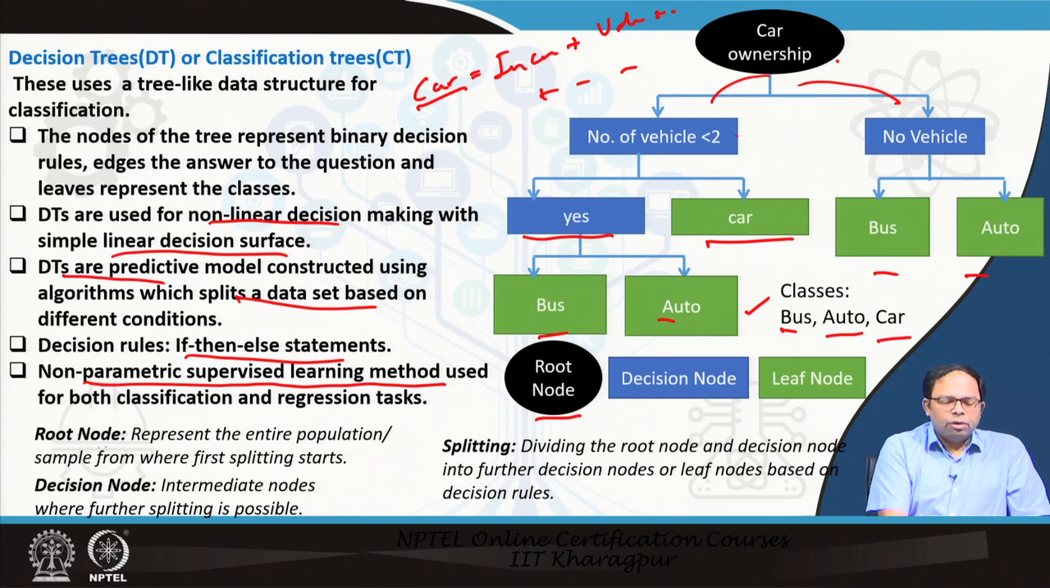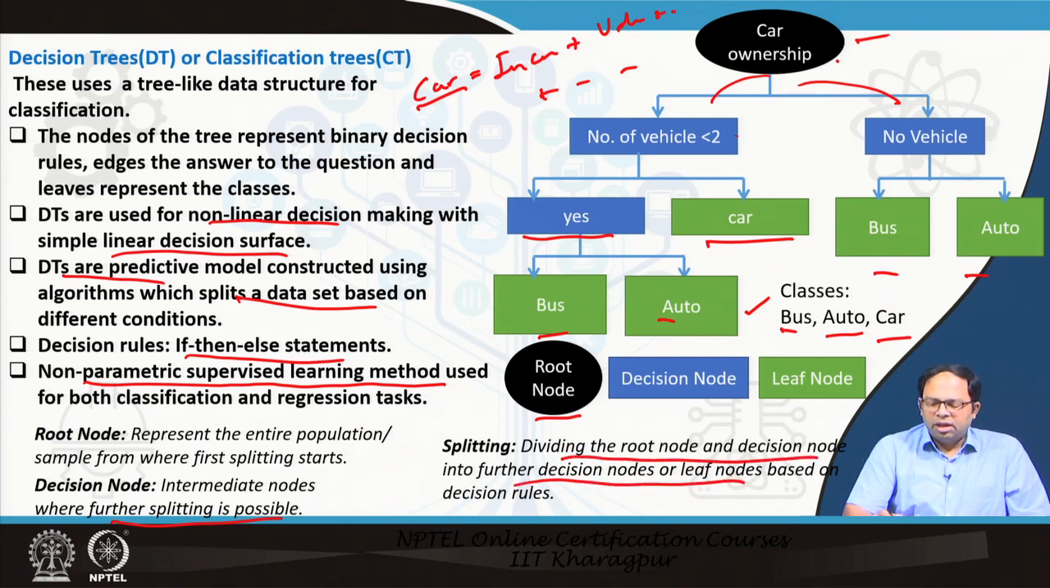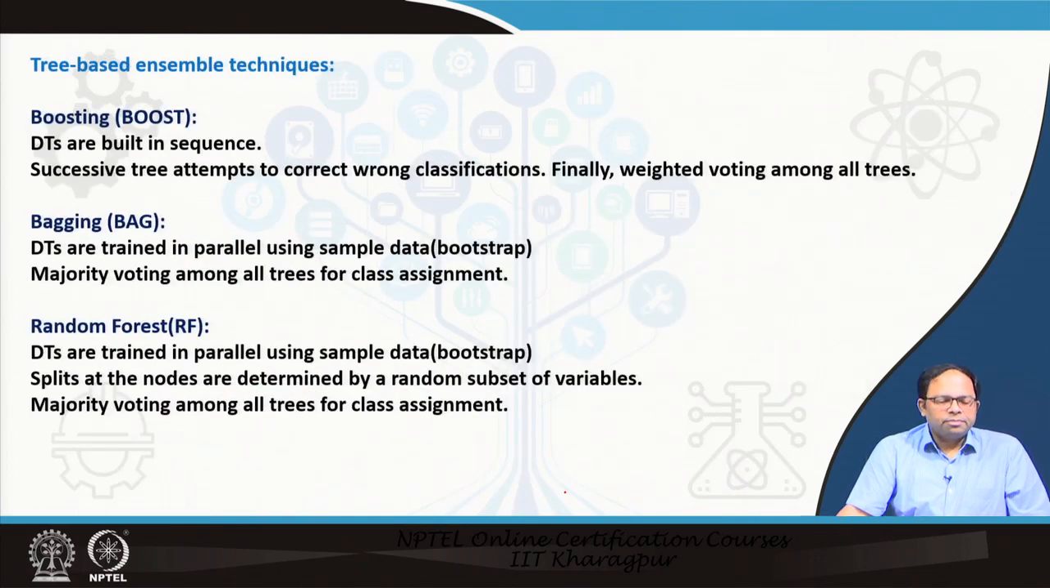So, we have got a root node in a decision tree, the first node, that means which question we should start with, and it represents the entire population sample from where the first splitting starts. A decision node is all the subsequent points where we ask further questions, that means intermediate nodes where further splitting is possible. That means we can keep on splitting the data, sometimes we can also over split. That means we need to be careful that we do not subcategorize too much. If we subcategorize, then the model becomes complex. So, splitting is dividing the root node and the decision node into further decision nodes or leaf nodes based on decision rules. So, this is the basic structure of a decision tree.